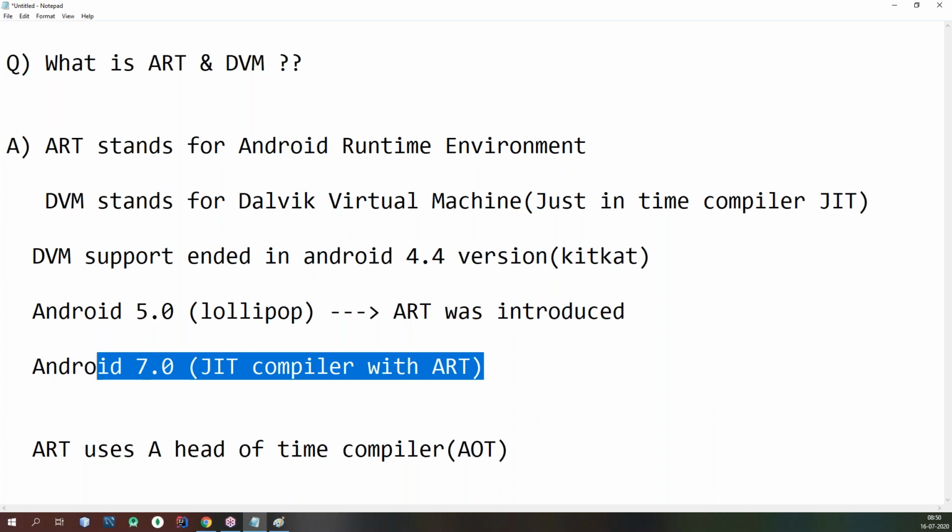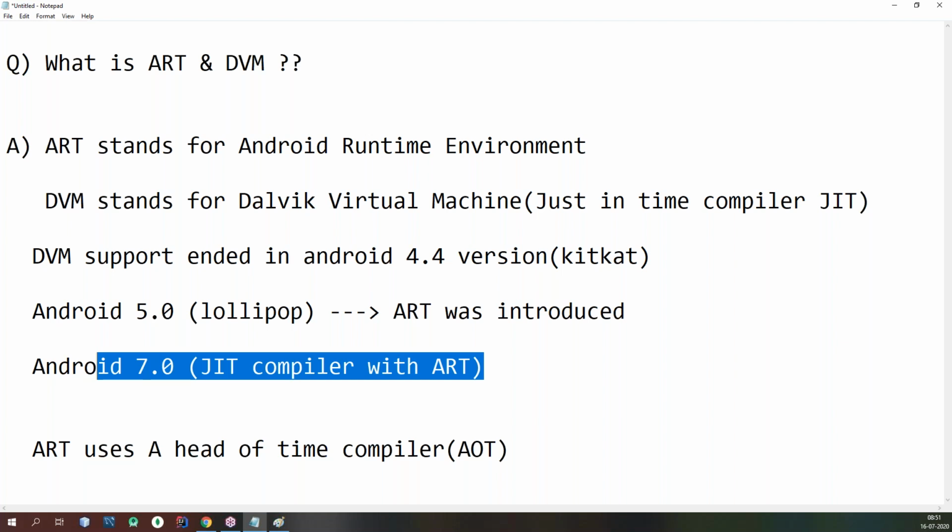But execution is very fast because it is already converted into binary code. If we execute the same application multiple times, it will not unnecessarily convert bytecode into binary code. This conversion will not be there. It will not hit the CPU every time. So performance is very good. The speed of execution is very good.